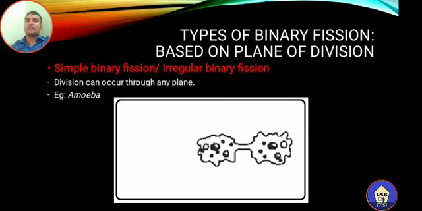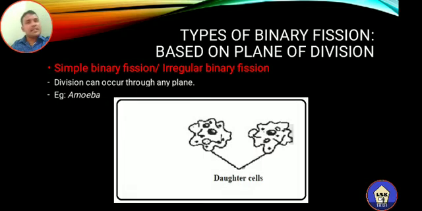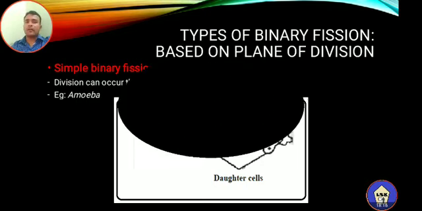Already the nuclei are separated, and you can see between the nuclei there is a formation of a constriction. The inward movement of the membrane takes place, and finally that leads to the separation of two cells, so that the daughter cells are formed, and these daughter cells develop as new individuals. So this is the simple or irregular binary fission found in organisms like amoeba.